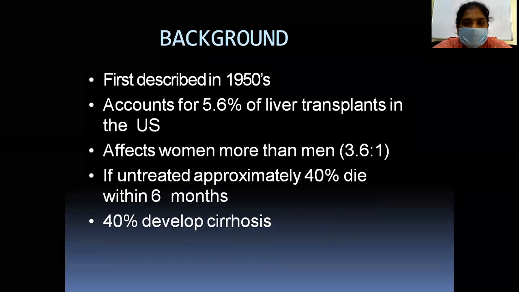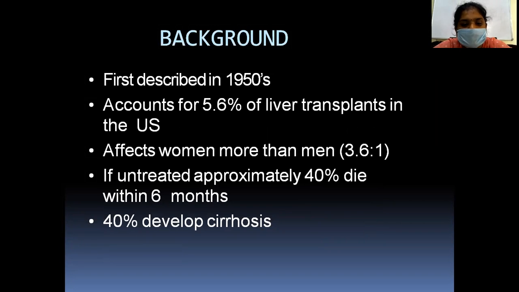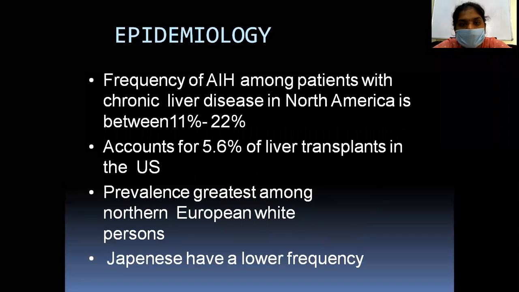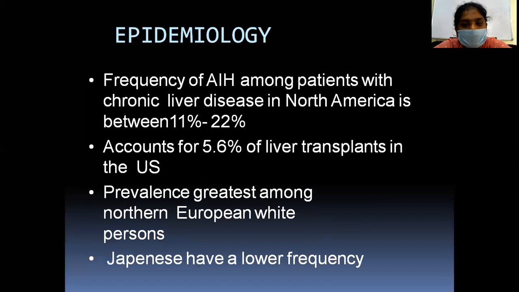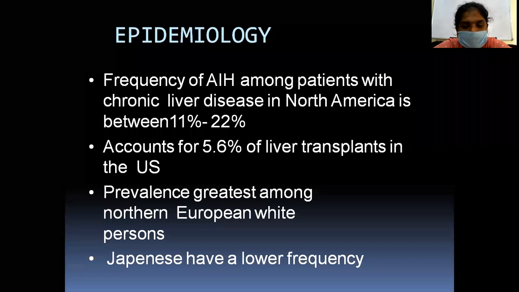Autoimmune hepatitis was first described in the 1950s. It accounts for around 5.6% of liver transplantations in the US. It affects females more commonly than males, in a ratio of 3 to 1. If untreated, approximately 40% die within 6 months and 40% develop cirrhosis. The frequency of autoimmune hepatitis among patients with chronic liver diseases in North American countries is around 11% to 22%.